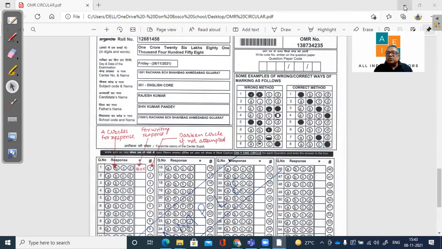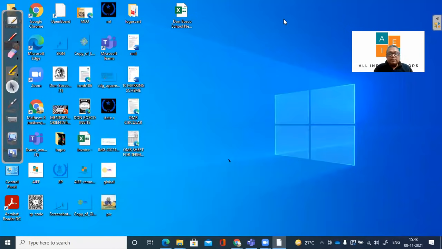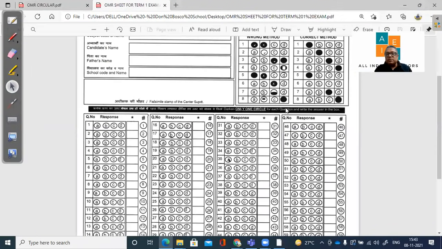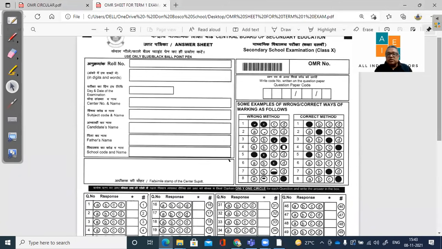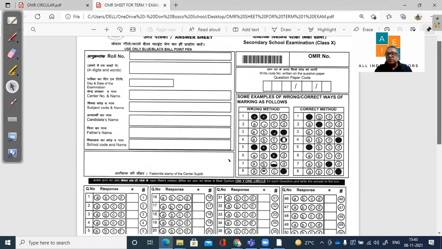So I'm going to show you how an empty sheet looks like. So the empty sheet will be something like this. That is a pre-filled one, right? So empty sheet, probably during the pre-boards, you may not get a filled one. So this is an empty sheet here. So this is what you have to do. You have to fill the roll number, digits in words, date, everything you have to fill in. If it is not pre-filled from your schools, because that will come only for the board exams.